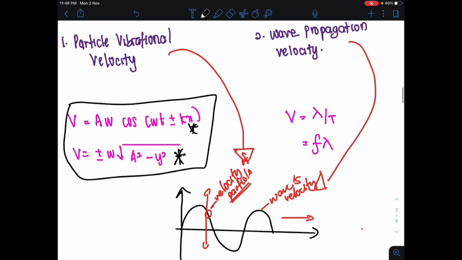If the question asks to find the maximum velocity of the particle's vibration, the Vmax occurs when the displacement is equal to 0, same as in chapter 9. So when Vmax occurs at y equals 0, the equation becomes Vmax equals plus minus omega square root of a squared minus 0, which becomes omega a. So this is what we have for Vmax.